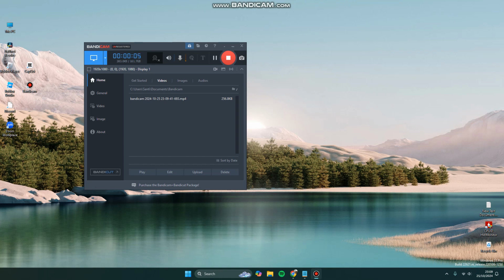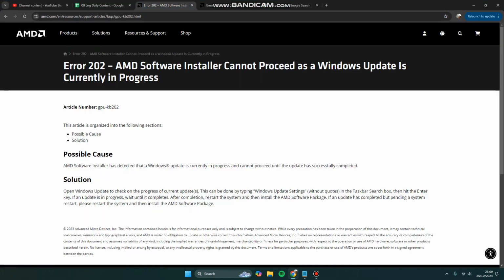Today I'm going to show you how you can fix the AMD driver error when you try to install this. It is the error 202: AMD software installer has detected that Windows update is currently in progress and cannot proceed until the update has successfully completed.